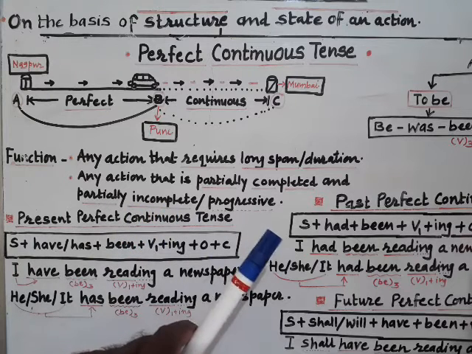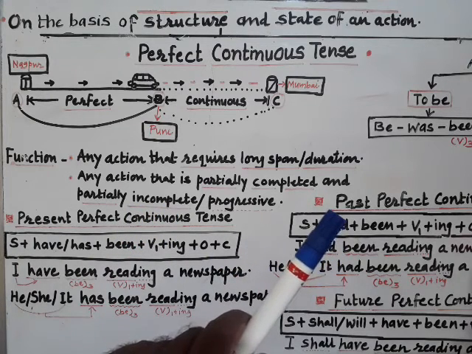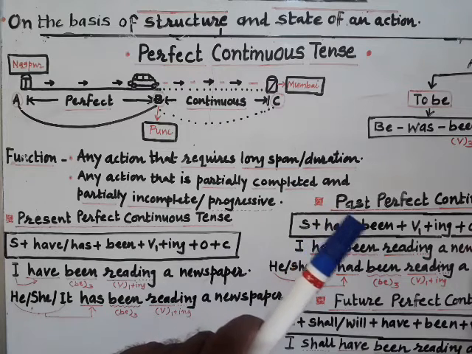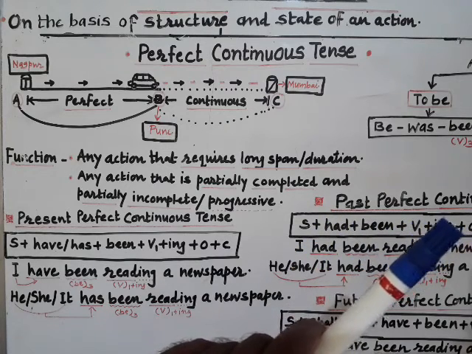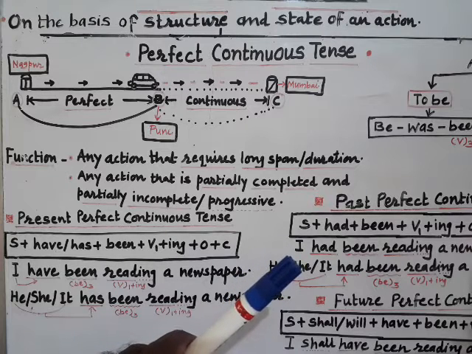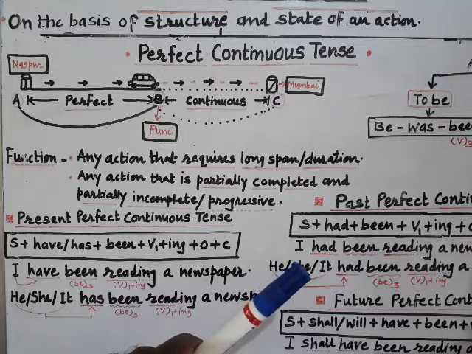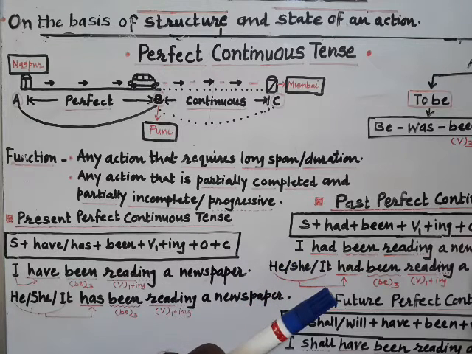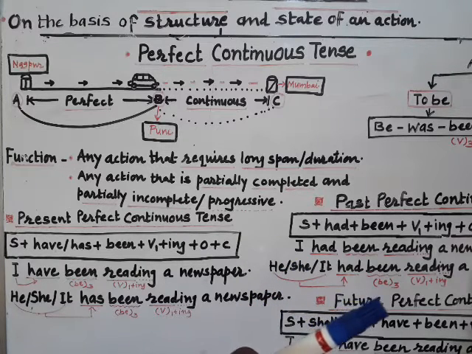When you discuss such events which happened earlier, that is past perfect continuous. And when you are expecting such a long duration activity which is likely to happen, you can denote it in future perfect continuous tense.